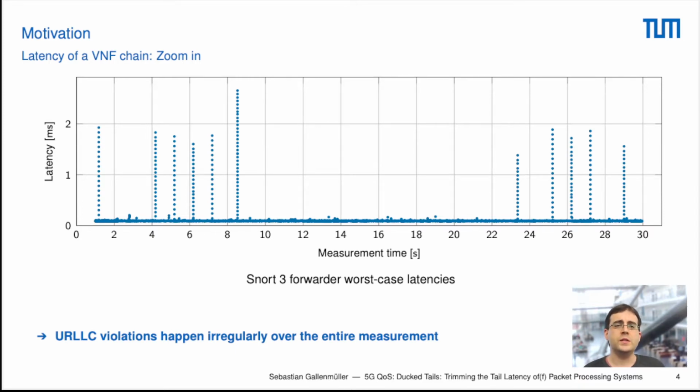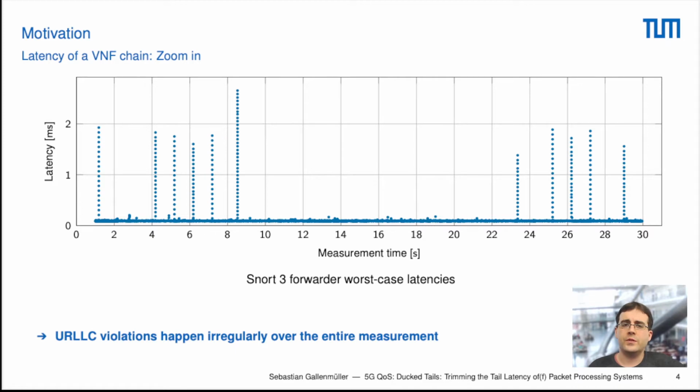What we can also see is that there's no clear regular pattern visible. So we don't see any common reason, at least from this perspective, that could cause something like that. This was basically the reason why we started our investigation.